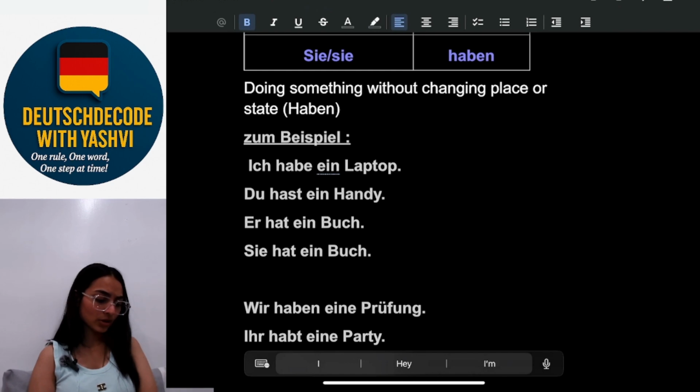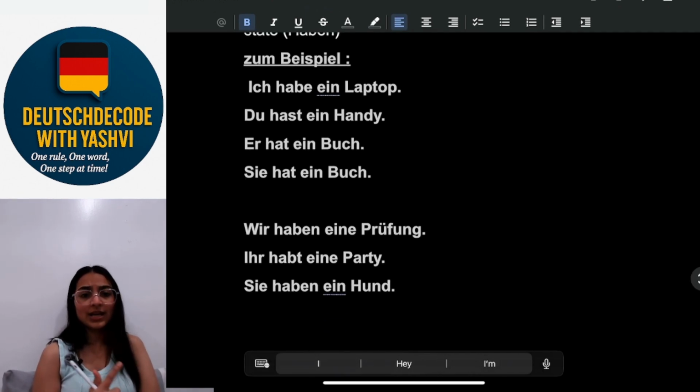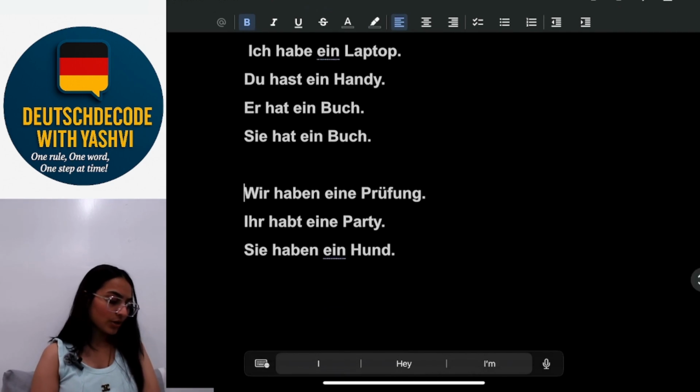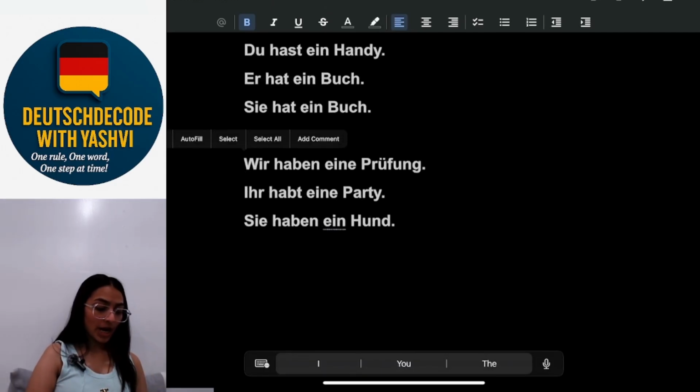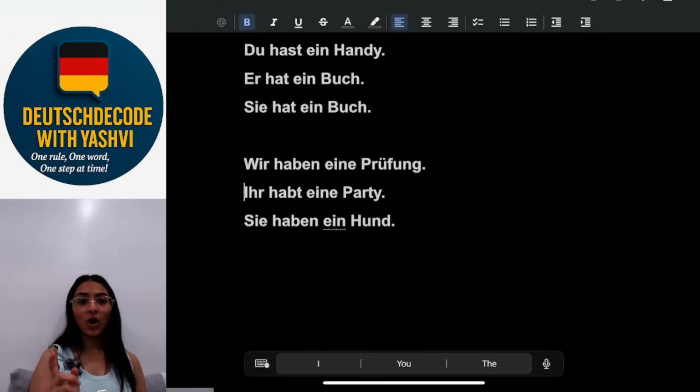Sie hat ein Buch. She has a book or she has one book. Either or. Wir haben eine Prüfung. We are having an exam. Ihr habt eine Party. You all are having a party. Sie haben einen Hund. They have a dog.